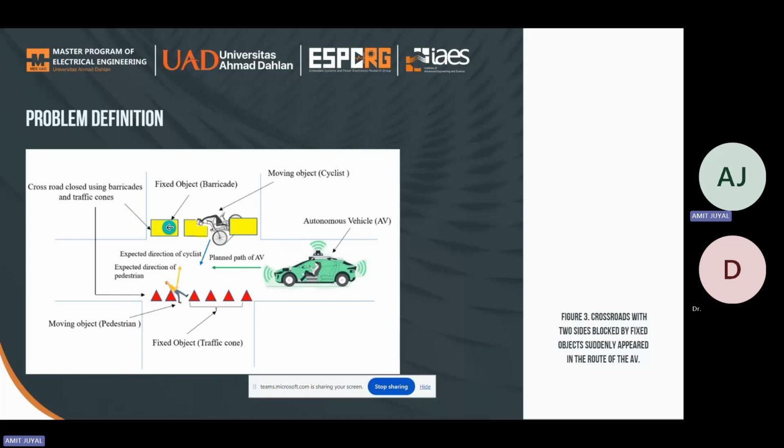bypass these obstacles. Cyclists and pedestrians can cross in front of an automated vehicle by going over permanent barriers like barricades and traffic cones. Accidents may occur due to these circumstances. Consequently, for an autonomous vehicle, detecting fixed and moving objects is essential for safe driving.